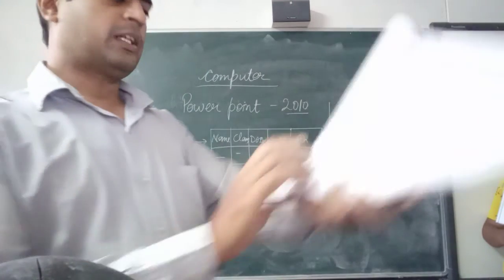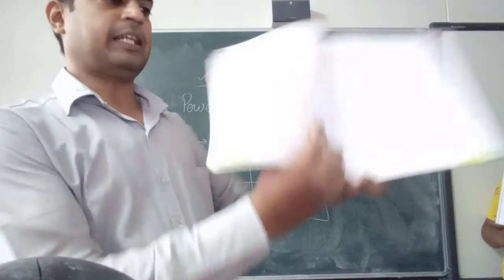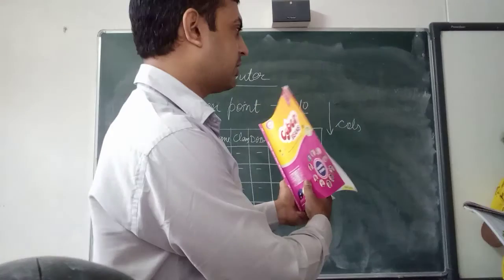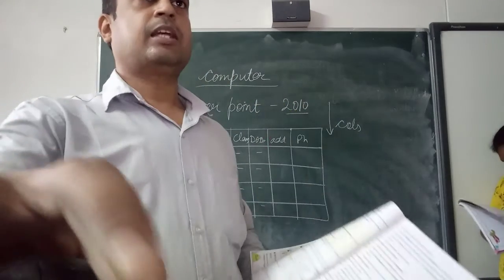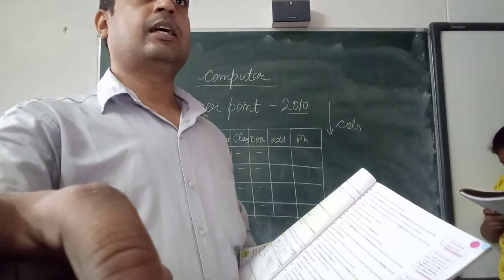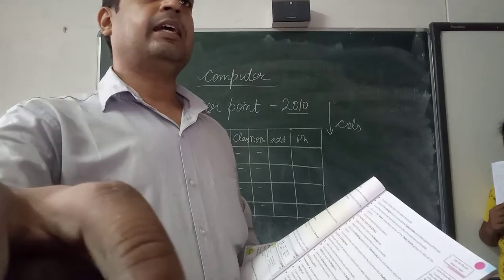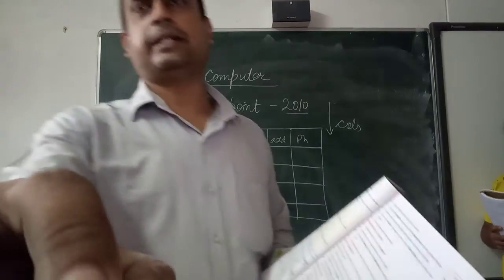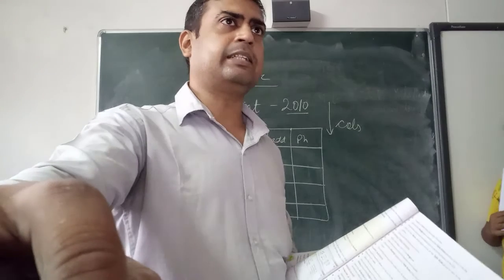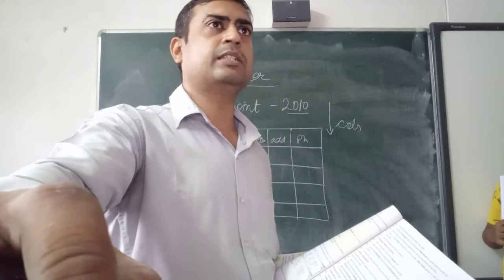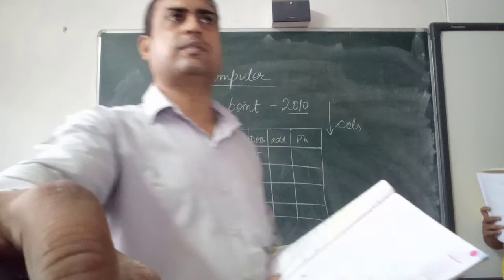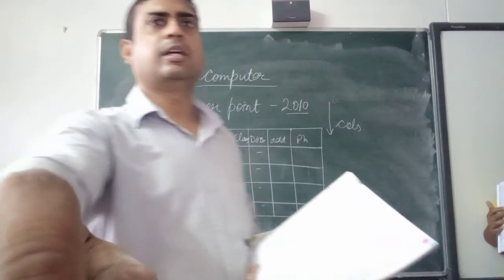Second is your layout tab, which is the next tab. In the layout tab, you can perform some basic operations like delete, insert above, insert below. So what is the use of this insert below? Let's take an example.